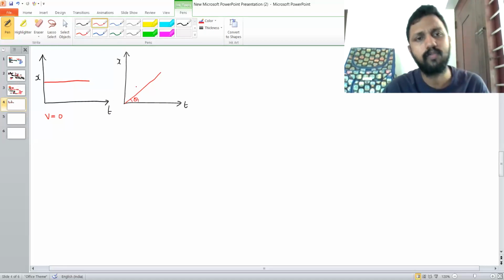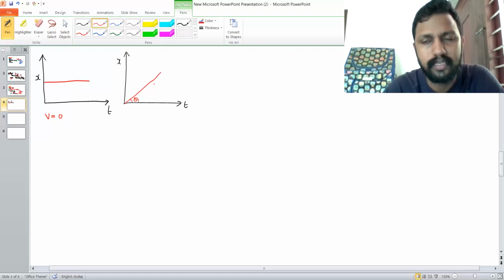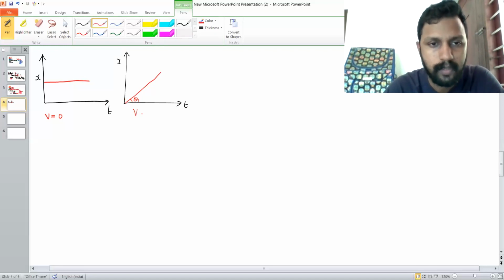From this graph, what you have to understand is the average velocity and instantaneous velocity in this case will be equal. The average velocity and instantaneous velocity being equal means we can understand the velocity of the motion is a constant.